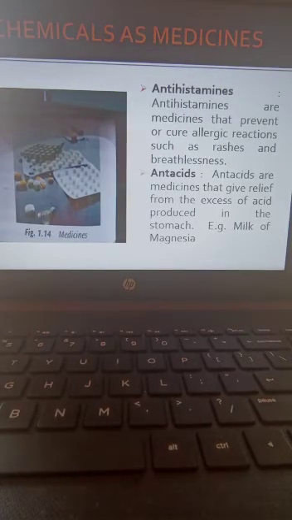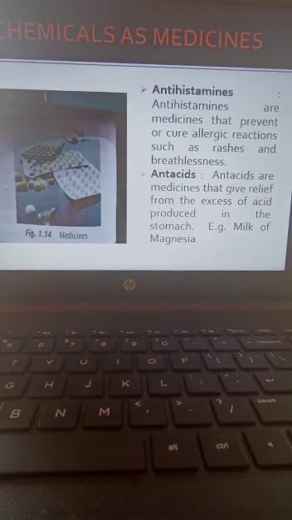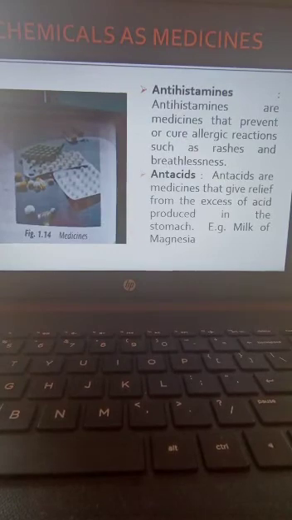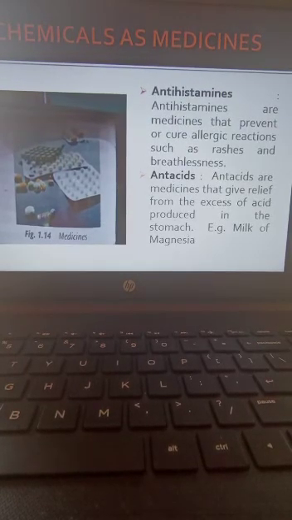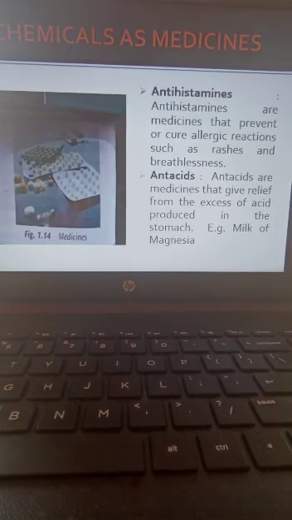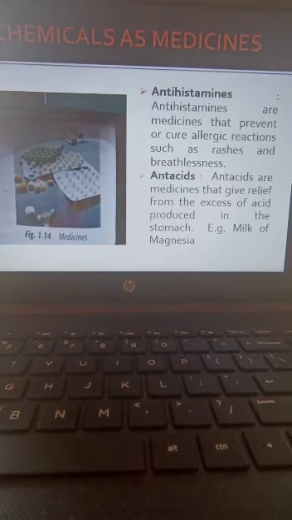Sometimes the production of acid will be excess in the stomach. That's why we are having stomach pain. So if we take milk of magnesia or any type of antacid, that stomach pain will reduce.